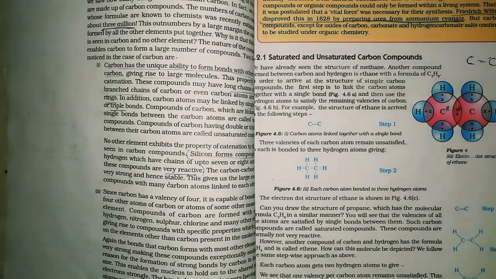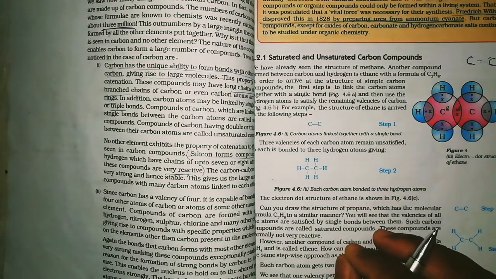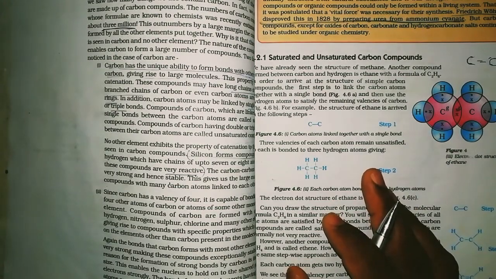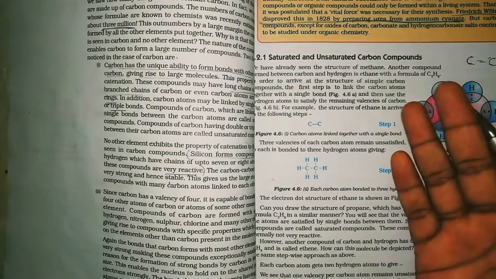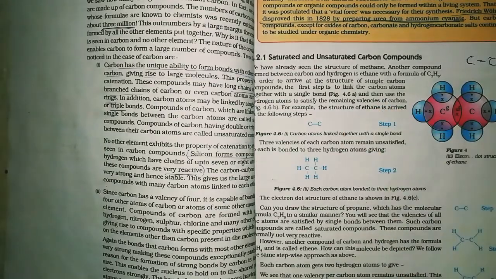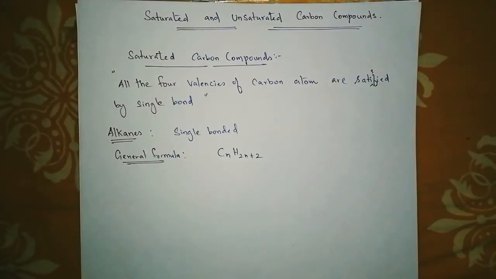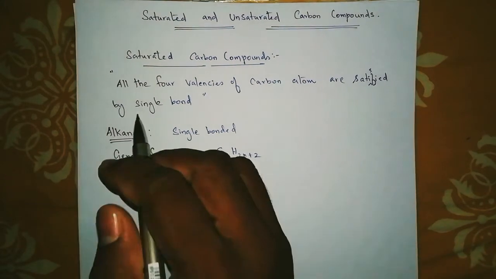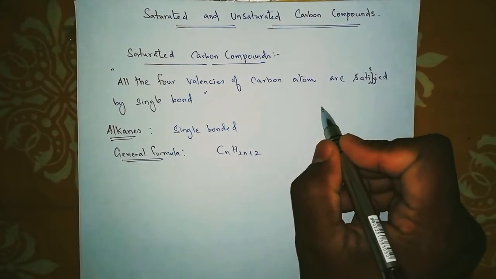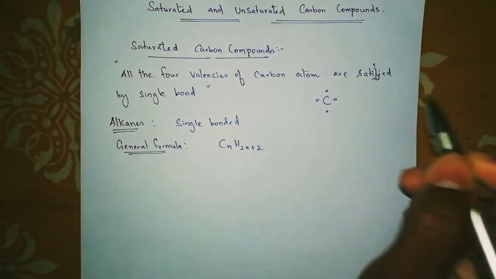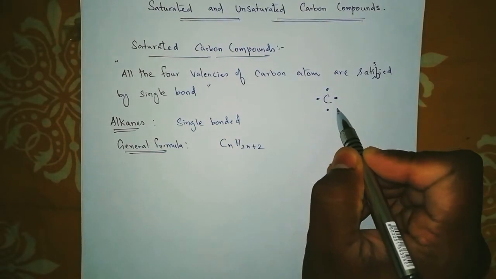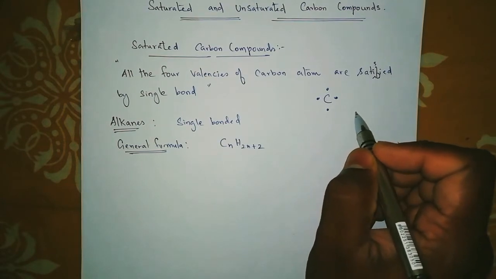So in this class we are going to learn how the saturated compounds form and what the names of these saturated compounds are, and what unsaturated compounds are, how they form, and also what names are given to these unsaturated carbon compounds. So first we are going to learn about saturated carbon compounds. You all know that carbon has 4 valencies, right? 1, 2, 3, 4, and each of these 4 valencies should be satisfied with a single bond.